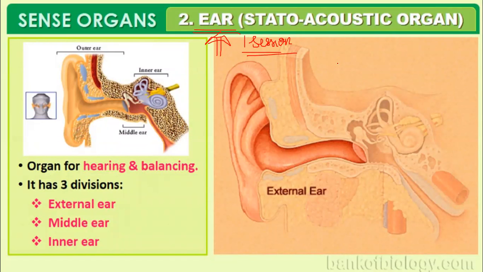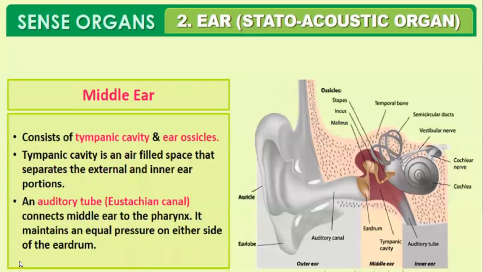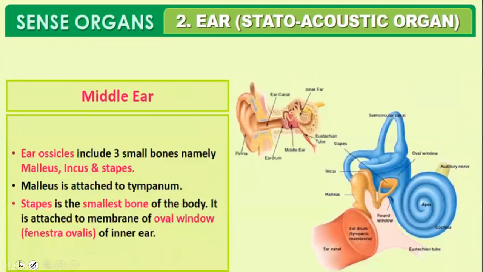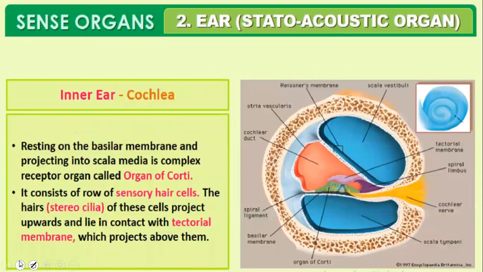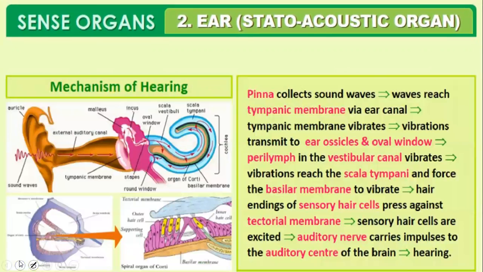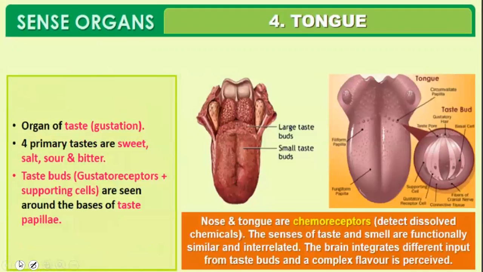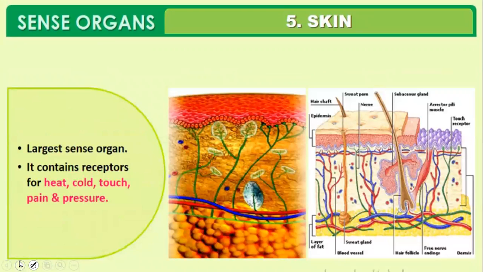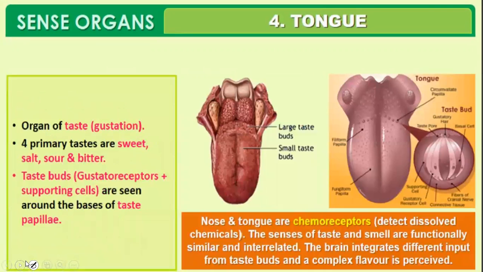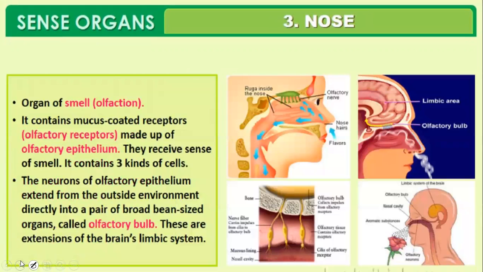So don't forget to read out your NCERT. We have the 3 parts of the ear that we have to study in detail. The mechanism of hearing is also very important. Then the tongue, skin and the nose. Clear?